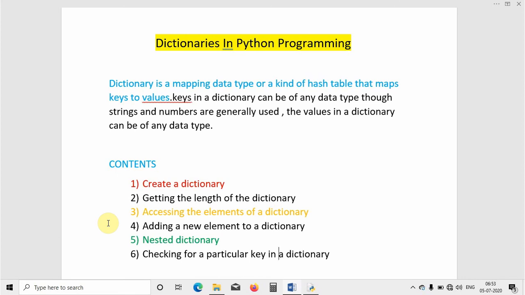The keys in a dictionary can be of any data type. Though strings and numbers are generally used, the keys can be of any data type in case of these dictionaries, and of course the values in a dictionary can be of any data type. So there is no restriction on keys and values that they should be integers or they should be strings itself. They can be of any type. That's why this is used in creating the tables in Python. So this is the quick introduction for dictionaries, and now we'll go to the Python shell, and in practical we'll see how to define dictionaries in Python and other operations as well.